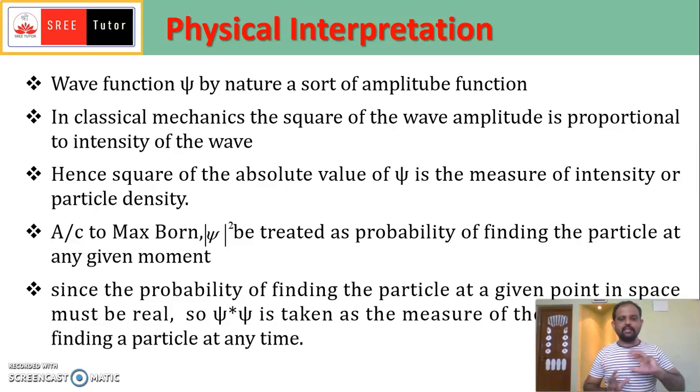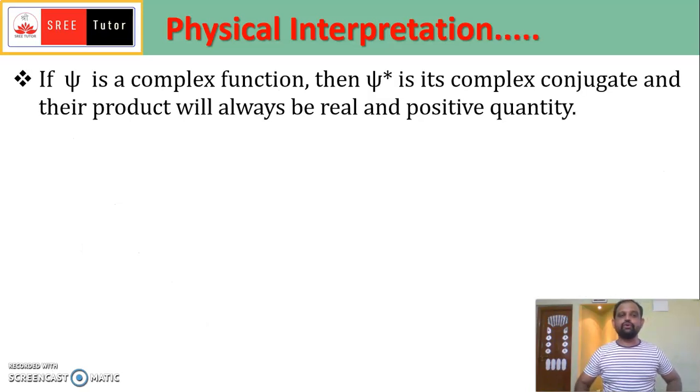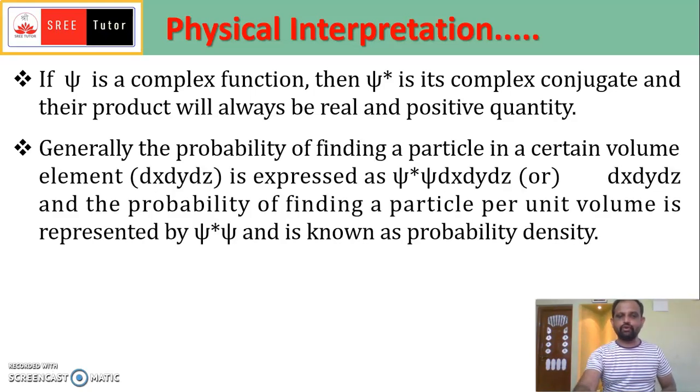But the function psi may be complex. Therefore we have to take psi star psi, where psi star is the complex conjugate. Psi star psi is taken as the measure of probability of finding the particle at any time. If psi is a function and psi star is its complex conjugate, their product will always be a real and positive quantity.